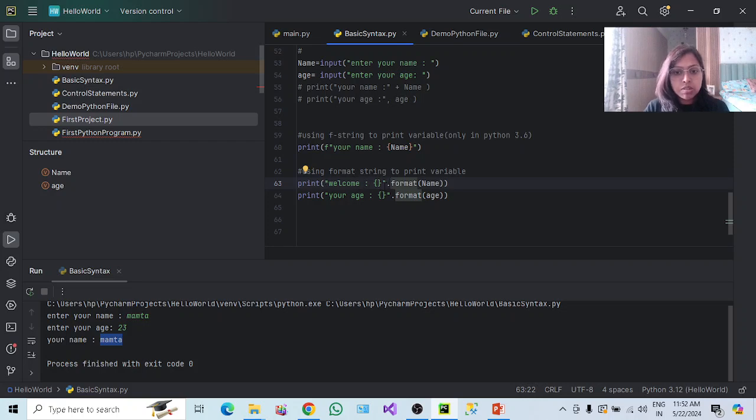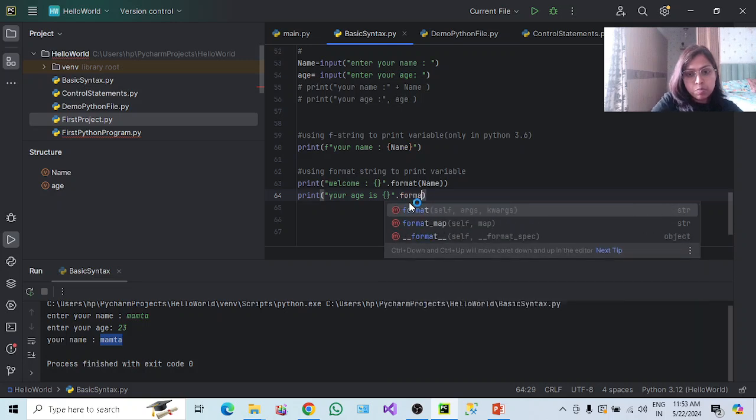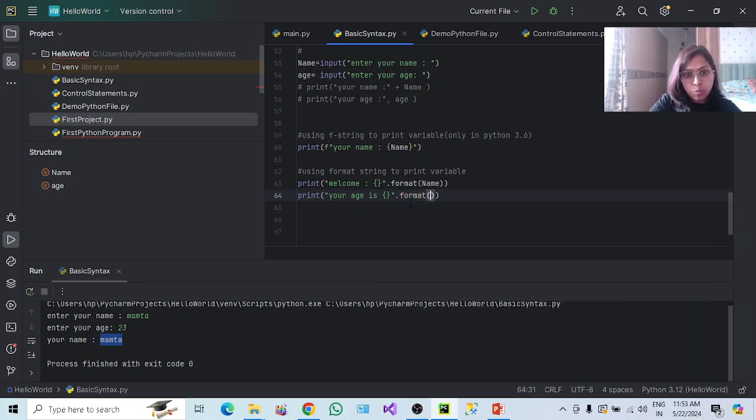So what you need to do is keep this welcome. Let me write it like this: your age is, and this is your age, but I want to give the value into this bracket. I have provided the empty bracket, but now I'm saying format this bracket with the value age.